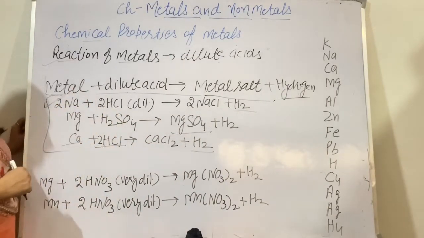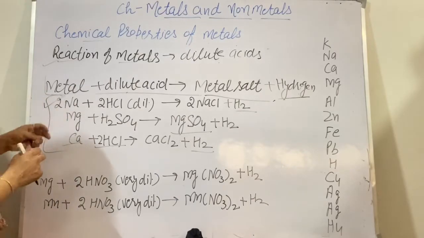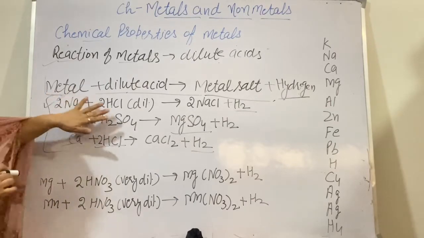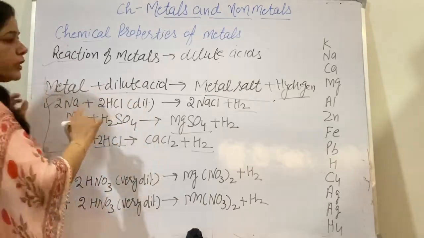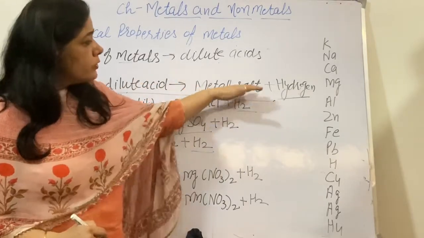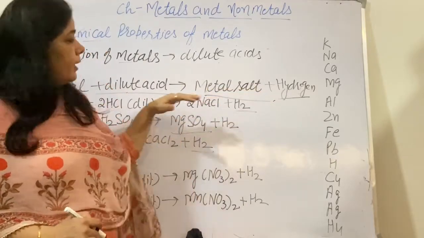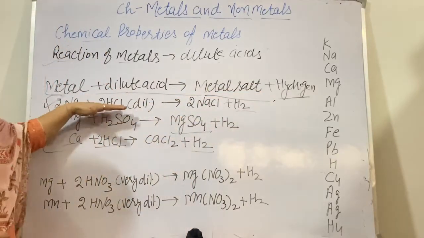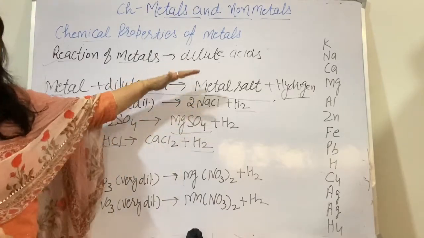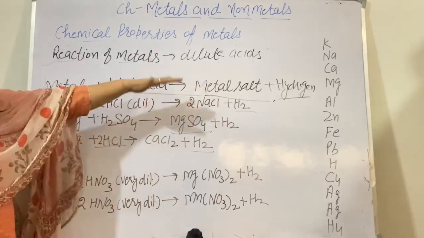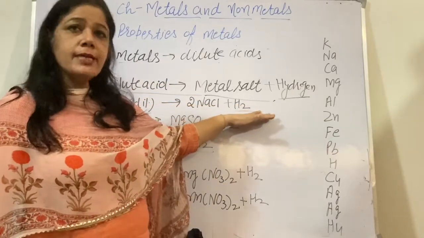When they react with dilute acid, here I am giving the example of sodium. When sodium reacts with dilute hydrochloric acid, HCl, what does it form? I have told you, metal salt, that is NaCl. Metal here is Na, acid here is HCl, and the metal salt formed is NaCl, sodium chloride, and hydrogen gas is released.